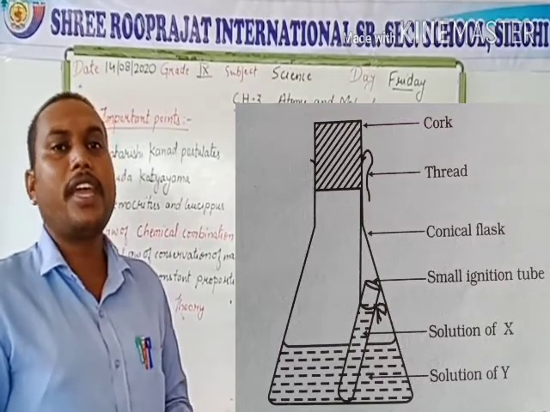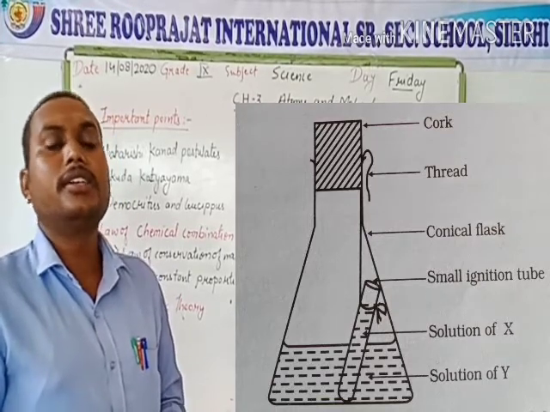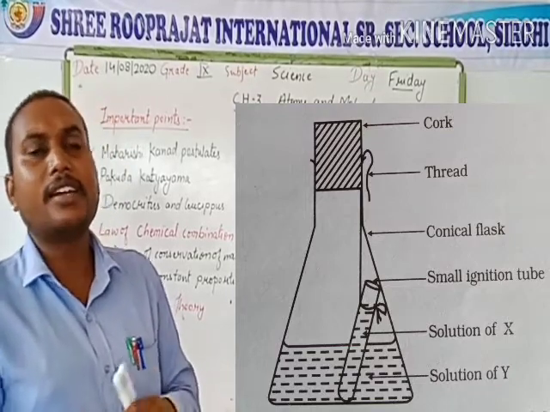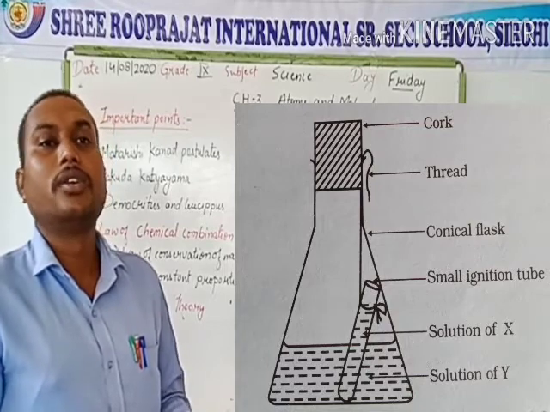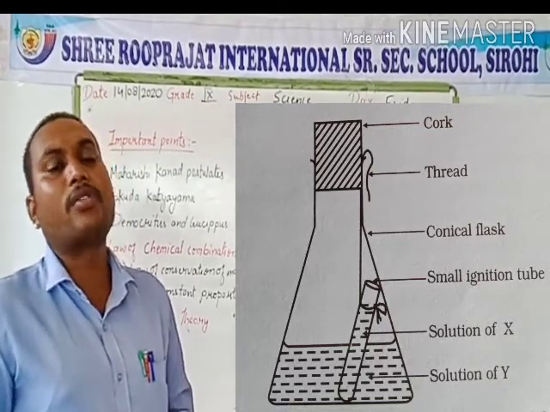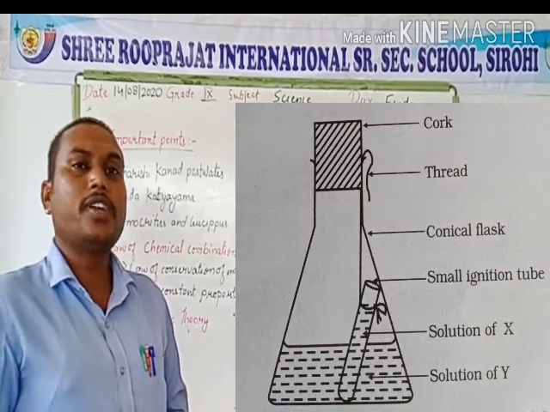After weighing the conical flask, now slightly tilt the conical flask so that substance Y can come out from the capillary tube and get mixed into the solution. As it gets mixed, weigh the conical flask again.